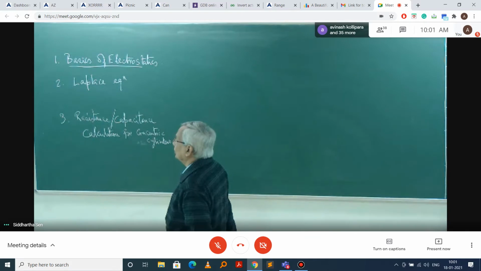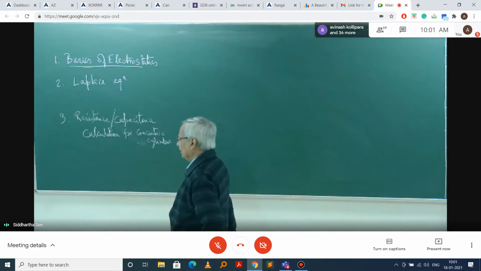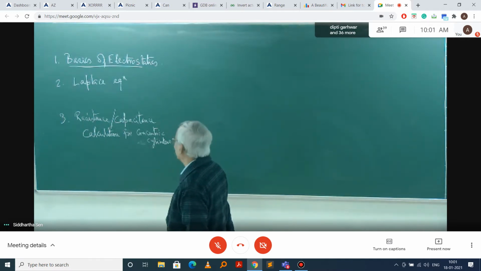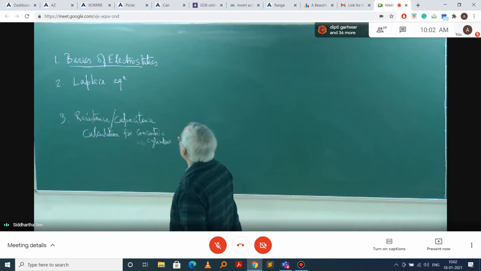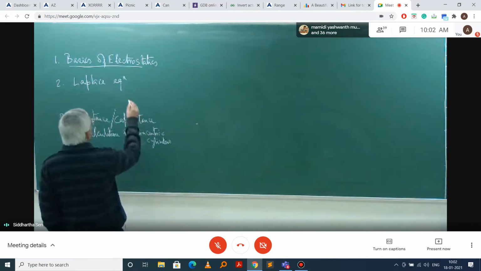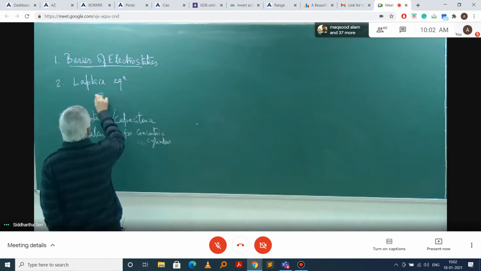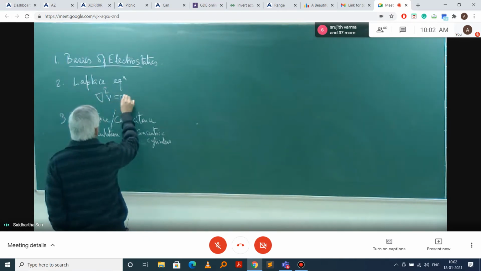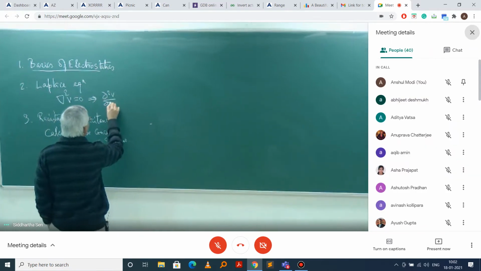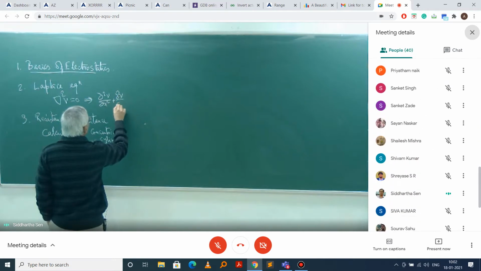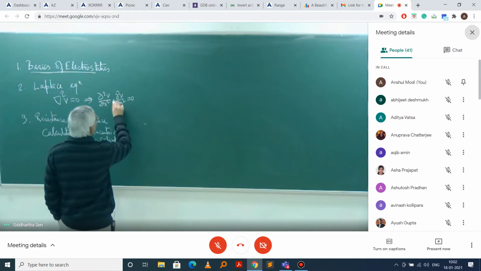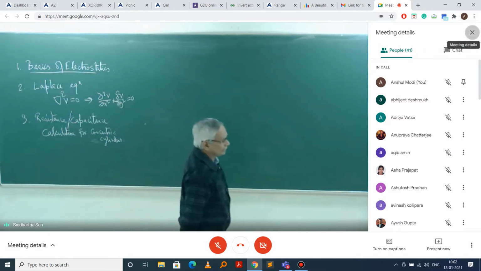We have seen, from the Gauss theorem and the operator nabla, the gradient operator and the divergence operator, that we can derive the Laplace equation, that is, nabla square V is equal to 0, and in 2D form it is del 2V by del x square plus del 2V by del y square equal to 0. That is a very important relationship.